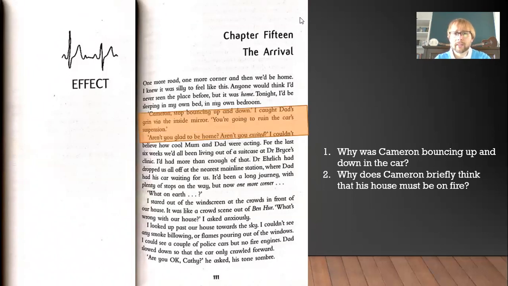So Cameron, stop bouncing up and down. I caught Dad's grin via the inside mirror. You're going to ruin the car. Aren't you glad to be home?